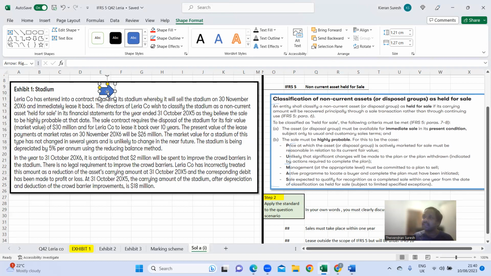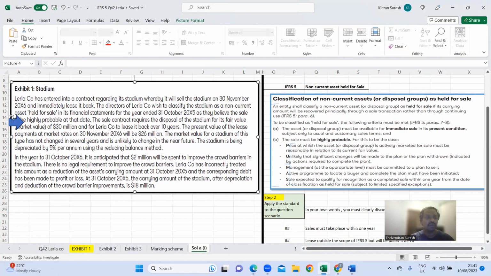That's number one. The second condition is what? The sale must take place within 12 months, within one year. But as I said, there are specified exceptions, and the events should be beyond the company's control. An example would be the government. Now, it enters into a contract regarding a stadium where it will sell the stadium on 30th of November 2016.